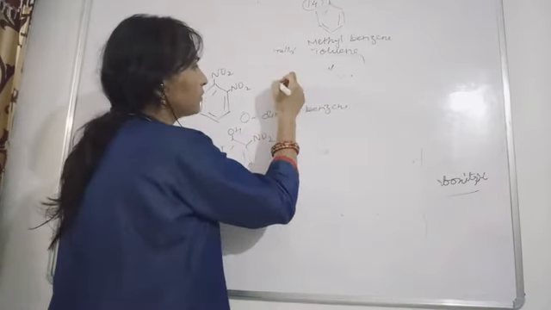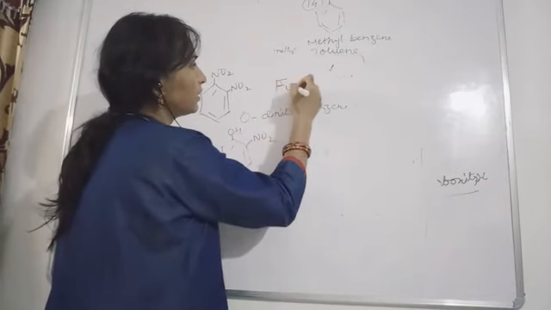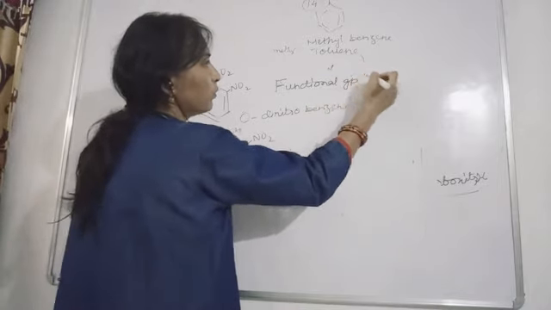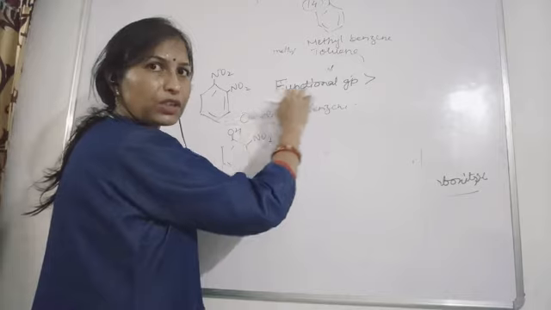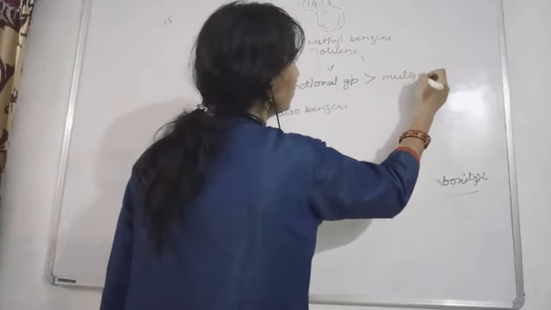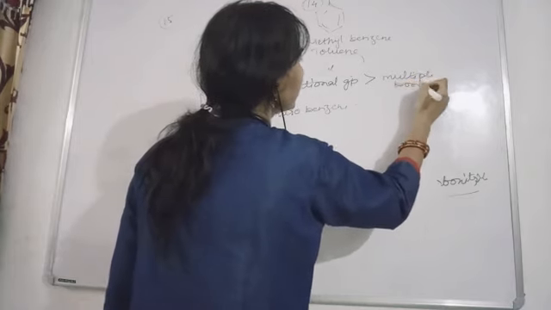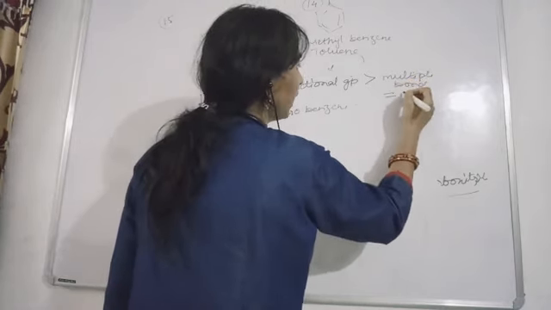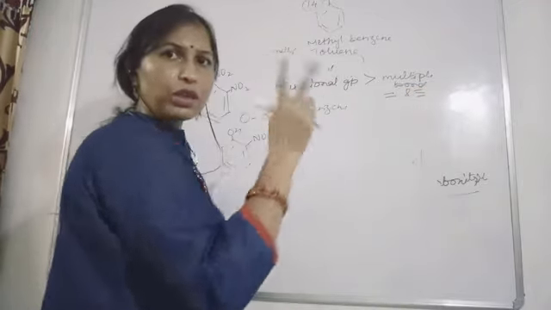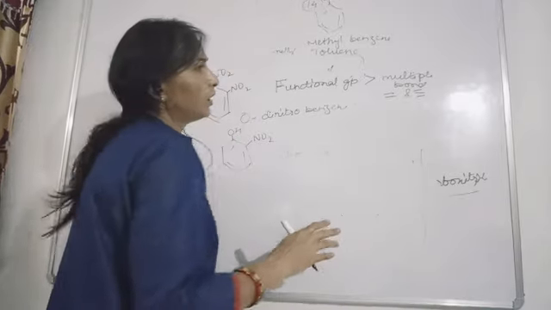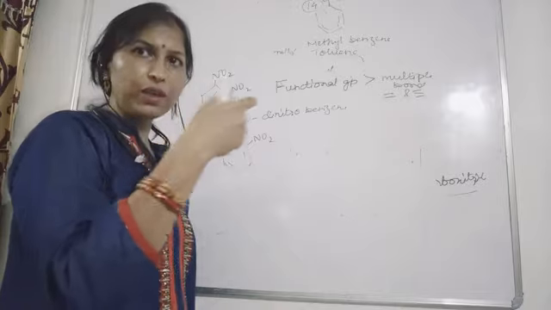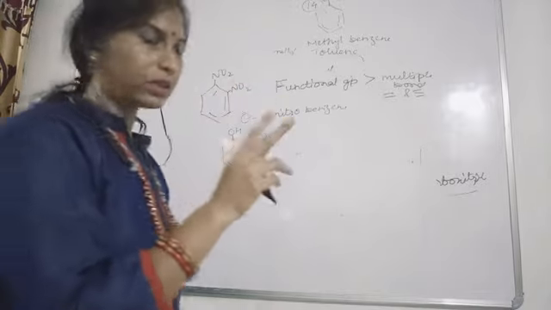You write down this functional group first, as it has the highest priority, and then multiple bonds, meaning double bond and triple bond. Both double bond and triple bond have the same priority. But when naming them, the word ene we write first, though they actually have the same priority.